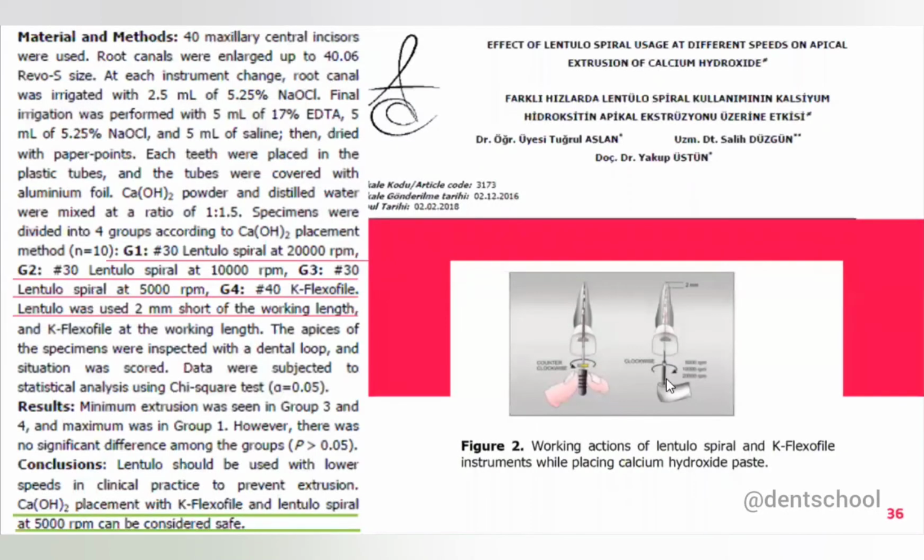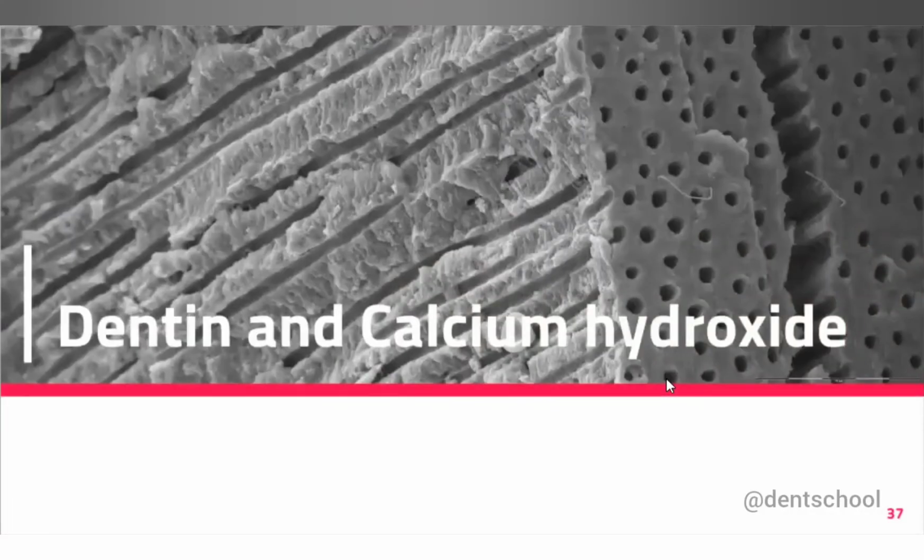In the next study, they compared the hand file in counterclockwise action and the lentulospiral in clockwise action with different speeds, like 5,000, 10,000, and 20,000, and they found that the normal hand file in counterclockwise motion and the lentulospiral at 5,000 speed can be considered safe. So both have similar results in terms of safety, I'm telling. Okay. Then we'll talk about the relation between dentine and calcium hydroxide.